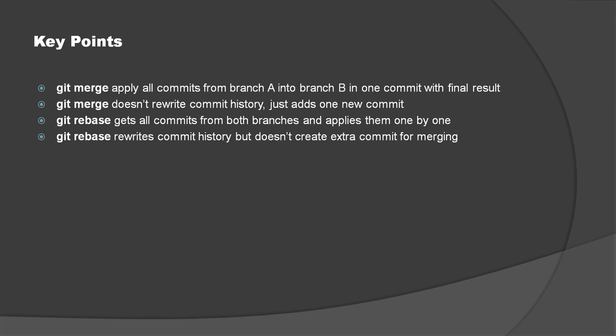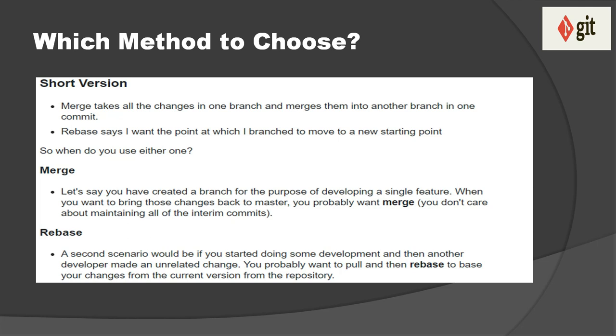When we talk about rebase, git rebase gets all commits from both the branches and applies them one by one. So that's why there is no extra merge commit. The second point about git rebase is that it rewrites commit history but does not create an extra commit for merging. Now this is the point which I took from Stack Overflow.